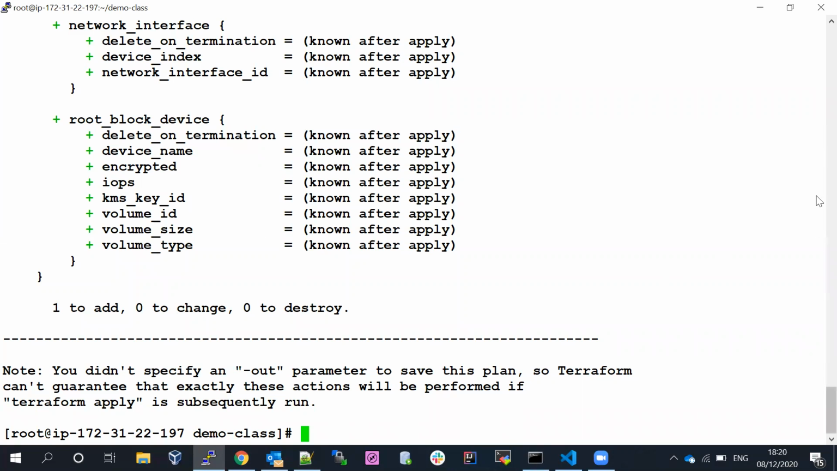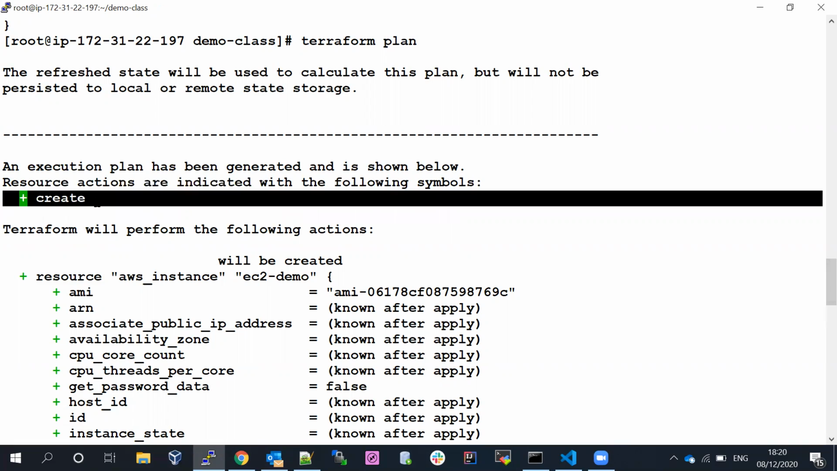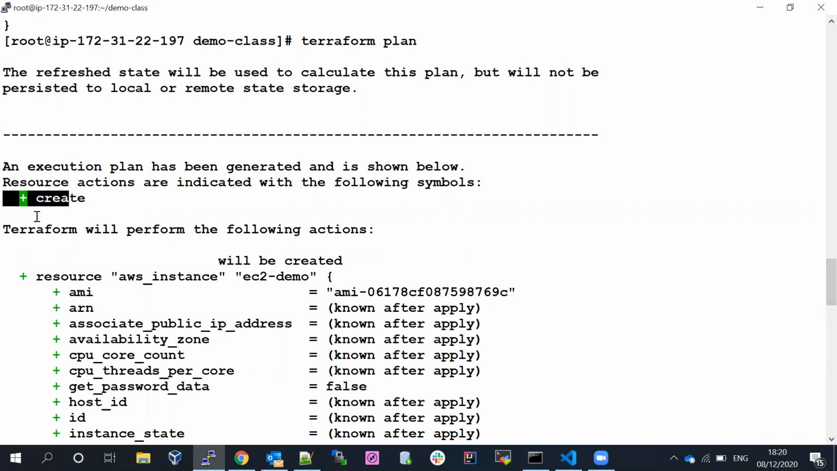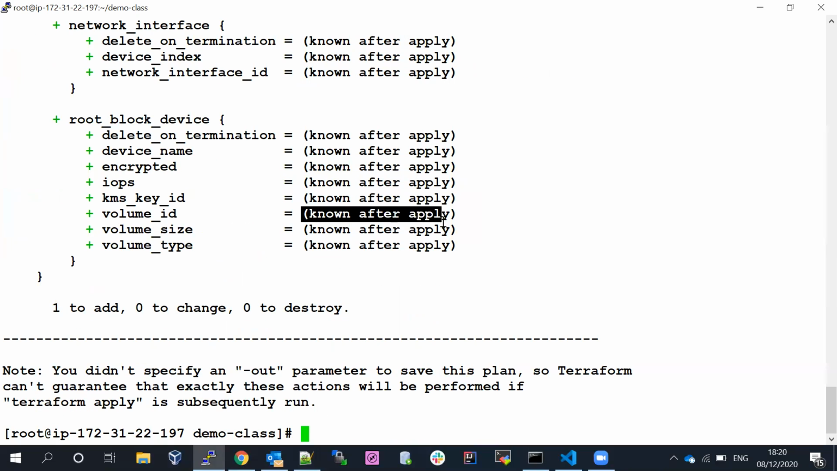If you go a little bit up, this is the command. When you run the Terraform plan, the resource actions are indicated with the following symbols. Based on the symbols, if it shows create, it's going to create. Terraform will perform the following actions. When you say the resource and resource name, this is the standard one, the logical name. This is the AMI which I passed as an argument, and a couple of arguments you can see are known after apply.